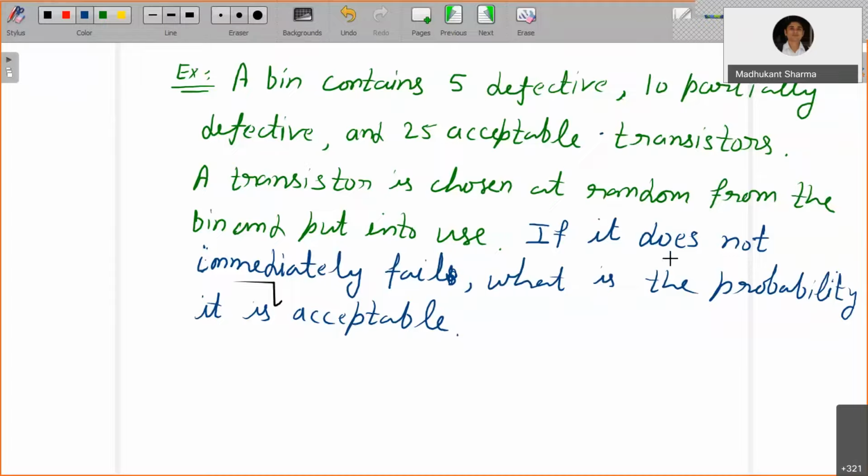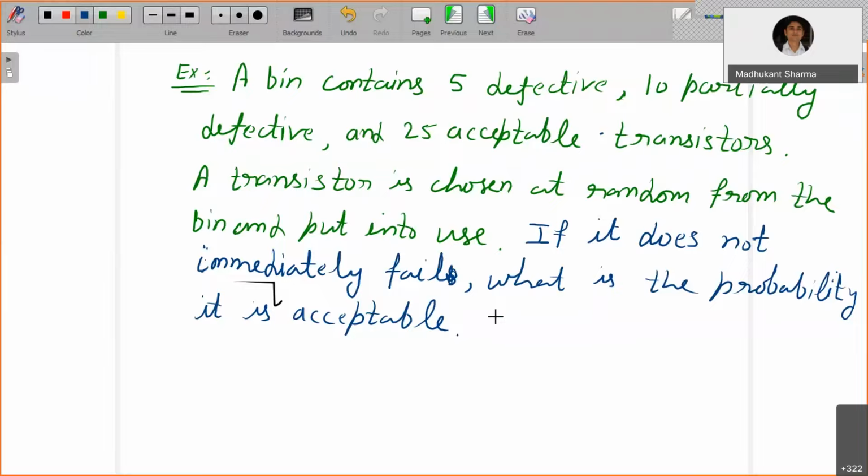If it does not immediately fail, what is the probability that it is acceptable? Assume that choosing a transistor is equally likely. So each transistor has the probability of 1 by 40.